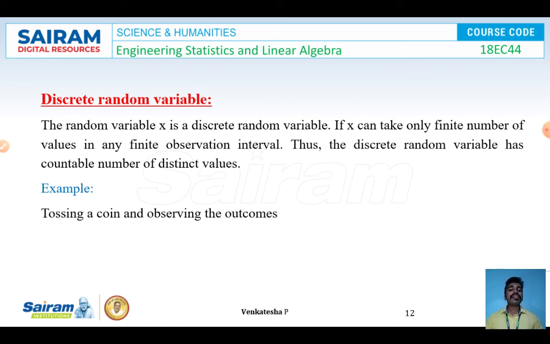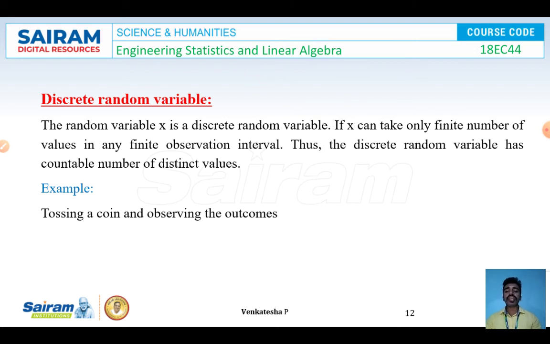Hence the discrete random variable has a countable number of distinct values. In a general way, all finite-valued cases can be considered discrete random variables. I mean, if x has a finite number of values, then we call that kind of random variable a discrete random variable.